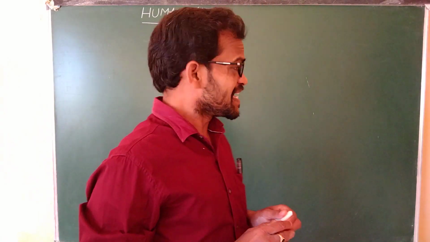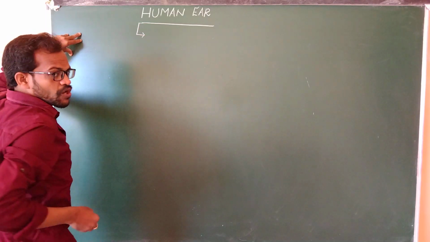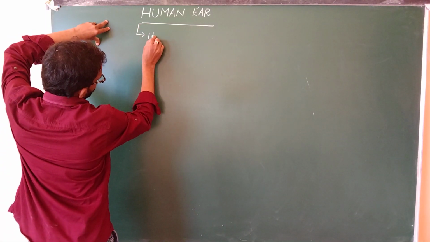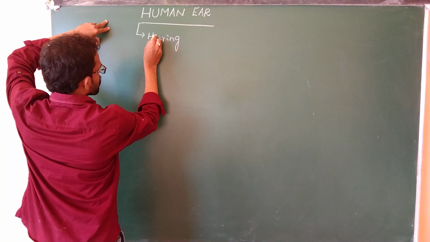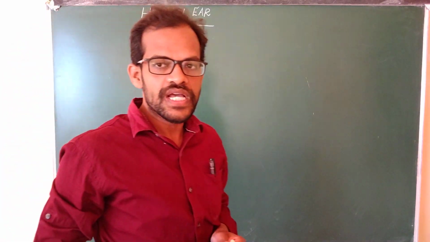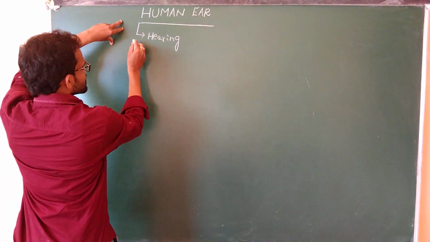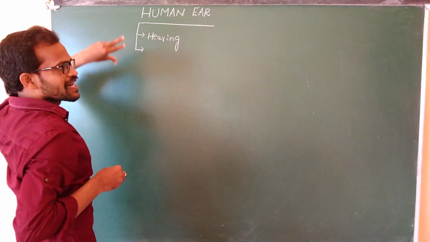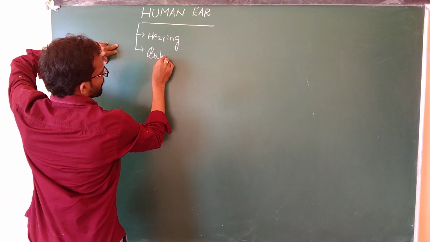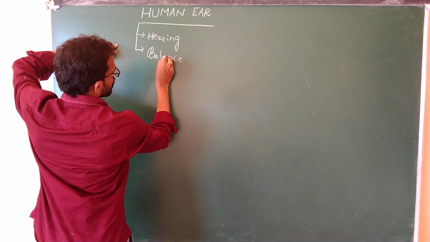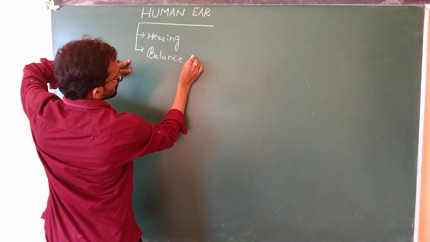What is the main function of the ear? The main function of the ear is the hearing process. That is the first important function of the ear. What is the second important function of the human ear? Balance of the body, to maintain the equilibrium of the body.